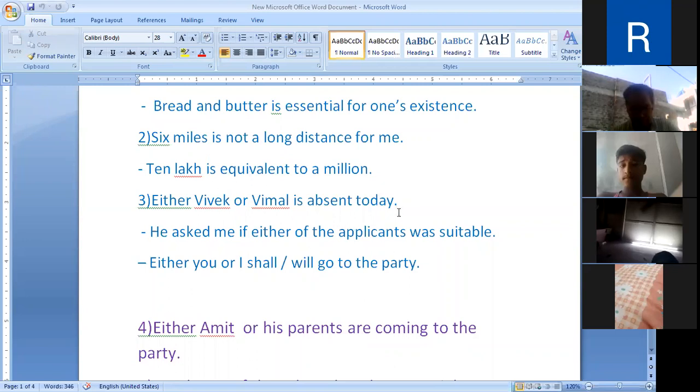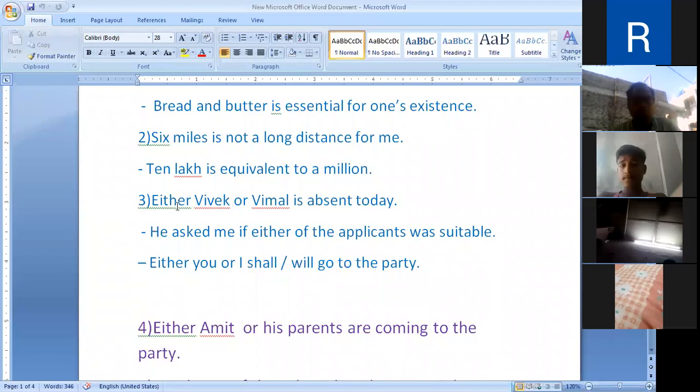Number 3, two or more singular subjects connected by either or neither nor take a verb in singular, third person singular verb. Look at here.